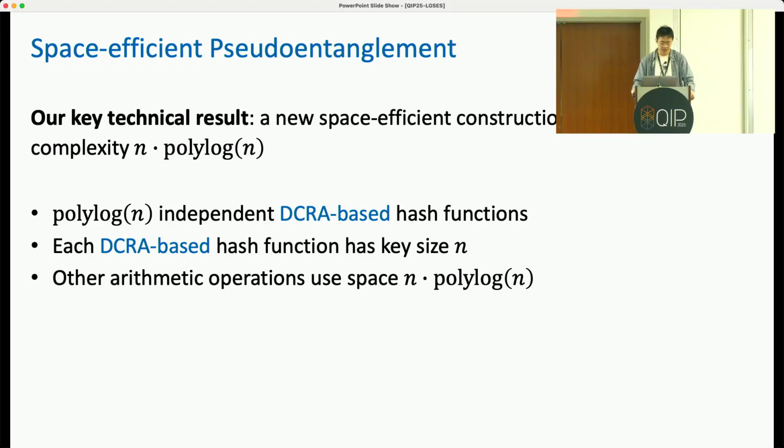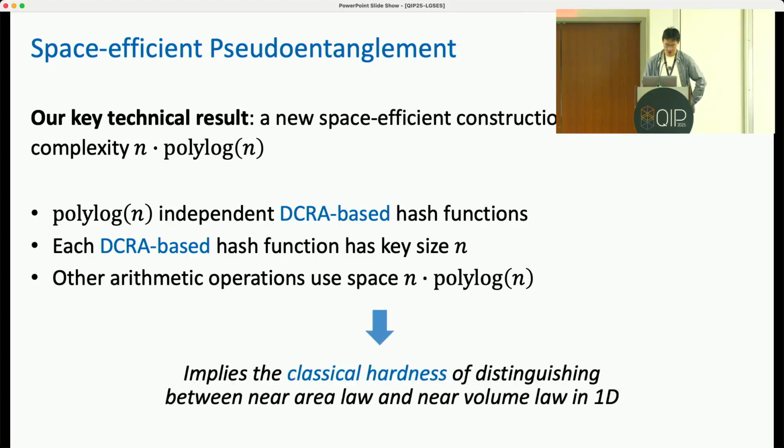We also show that other arithmetic operations use space at most n times polylog n. As we recall, DCRA is an assumption in classical crypto against classical algorithms. So combining these with the quantum Turing machine to Hamiltonian construction will imply the classical hardness of distinguishing between near area law and volume law entanglement in one dimension.